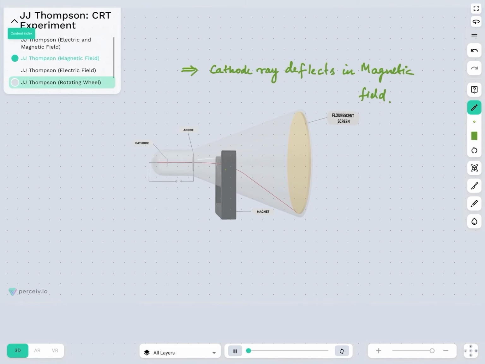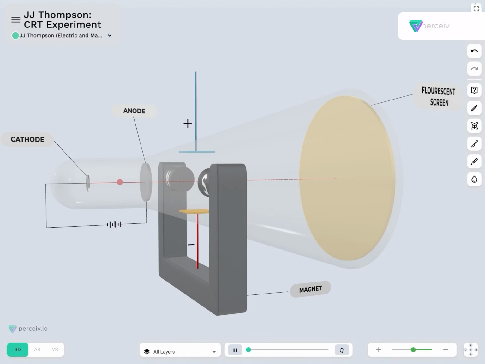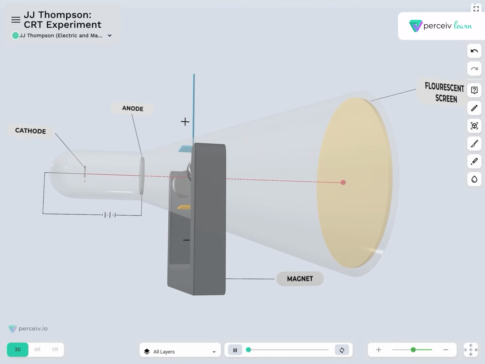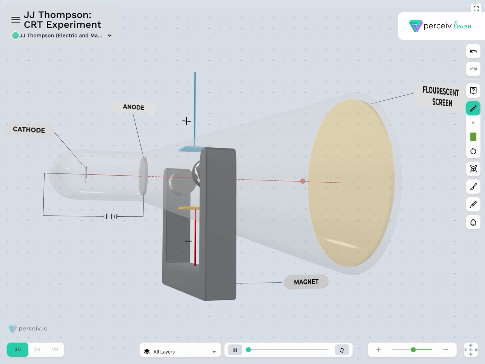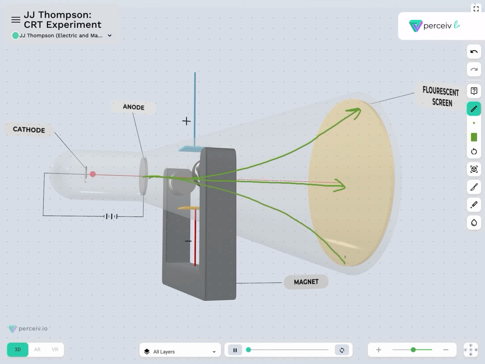There were a few other experiments also conducted by J.J. Thomson in order to further know the nature. He placed the magnetic field as well as the electric field, trying to balance out both. In the given model, if only the electric field was present, the deflection was going to be towards the positive plate. If there was no plate or any magnetic field, the particle traveled in a straight line. And when the magnetic field was placed, the particle again got deflected.